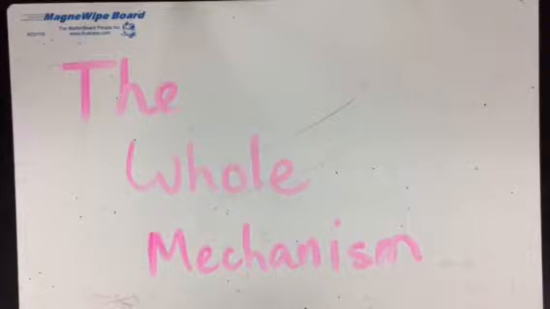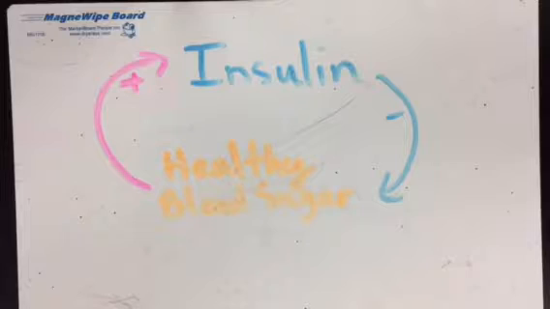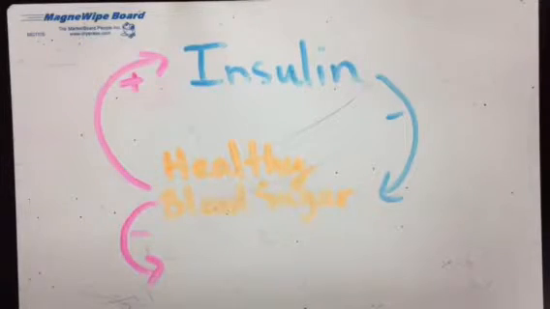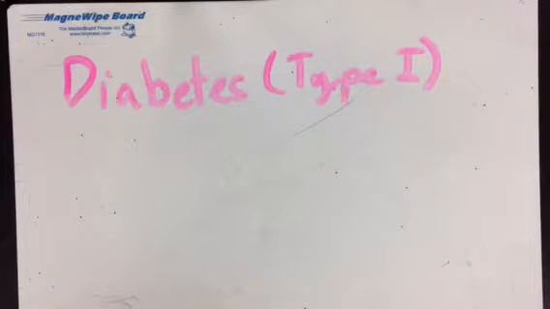When blood sugar levels are too high, insulin is released and blood sugar levels will decrease. But when blood sugar levels are too low, glucagon is released and blood sugar levels will rise again. This is honestly the whole mechanism.